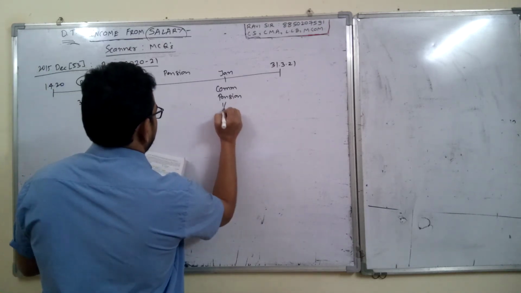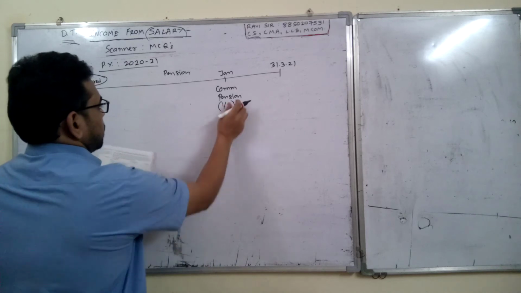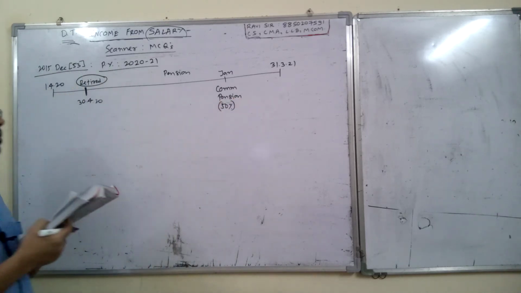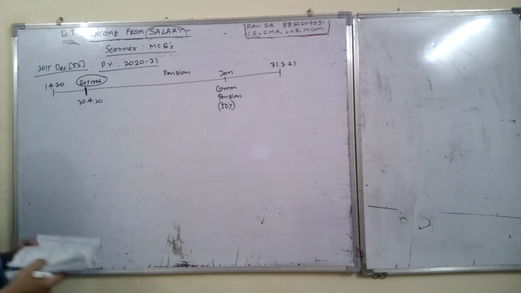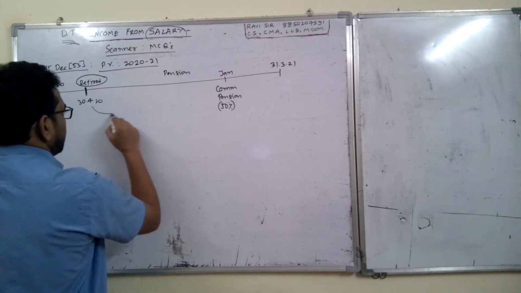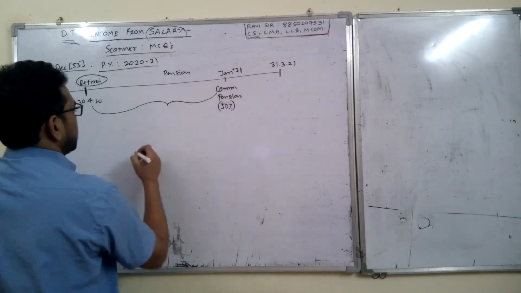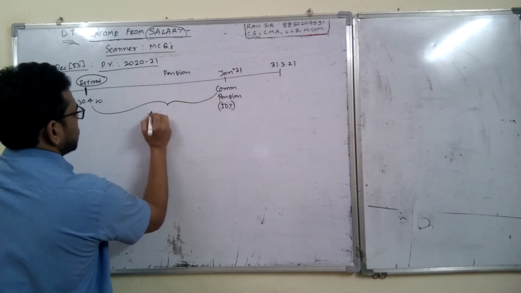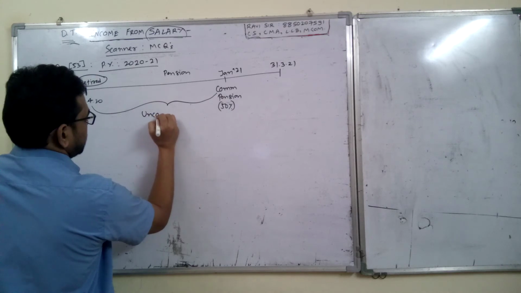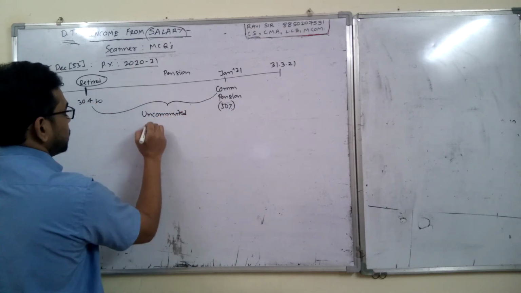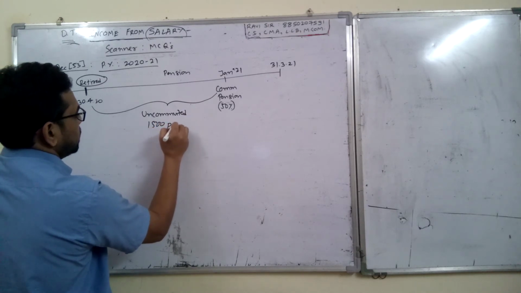Half, 1/2, 50%. 50% pension is commuted in January. So from 30 April 20 to Jan 21 his total pension was uncommuted, correct? Uncommuted on monthly basis was how much? 1500 per month.